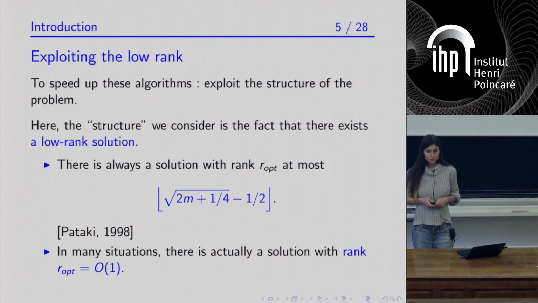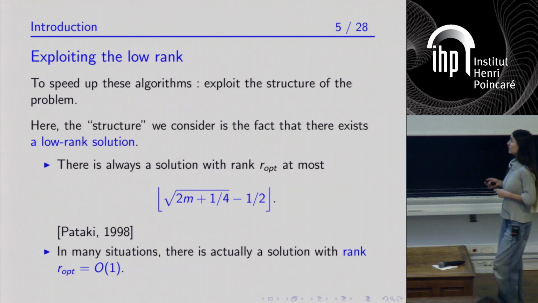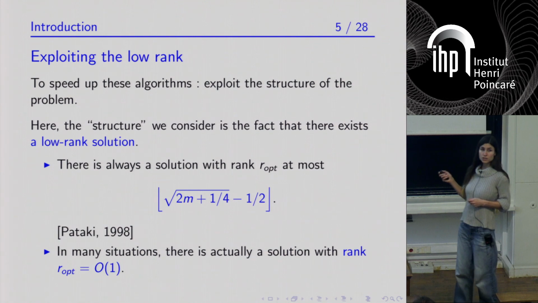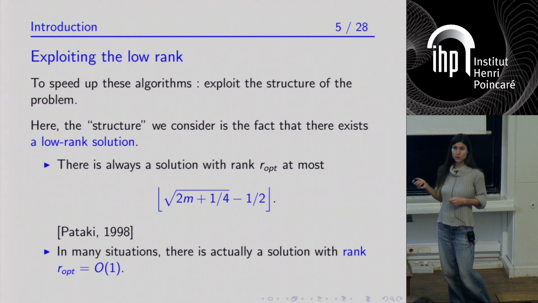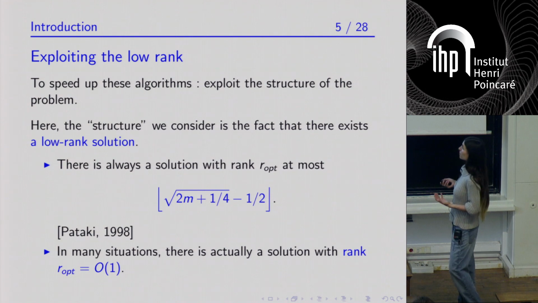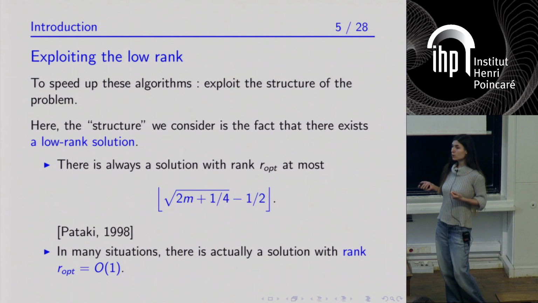So indeed, you can show using convex geometry arguments that there is always a solution whose rank, that I will denote by R optimal, is at most this quantity that is essentially equal to square root of 2m. And actually, in most applications that I'm aware of, there is often an optimal solution of the semi-definite program with much smaller rank, typically a rank that is of the order of 1.